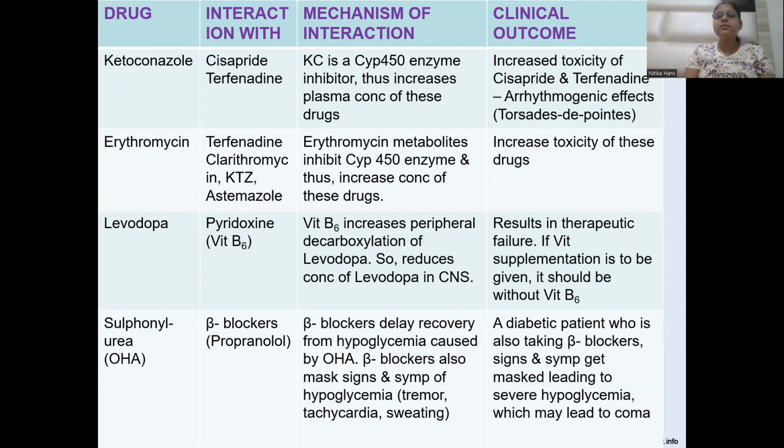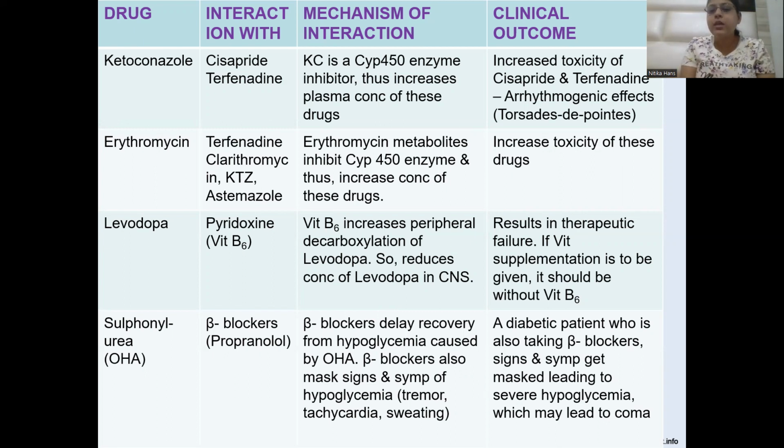Levodopa and pyridoxine: pyridoxine, vitamin B6, increases the peripheral decarboxylation. So more of the levodopa will be peripherally decarboxylated and metabolized, and less of the levodopa will reach the CNS.